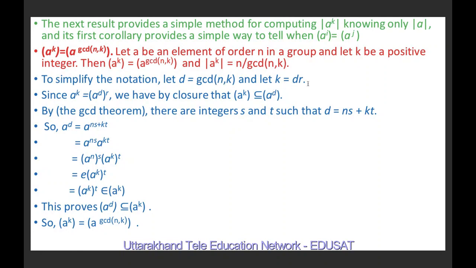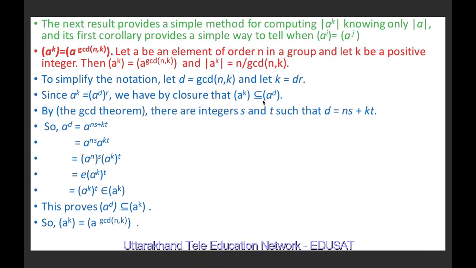Suppose d is equal to the greatest common divisor of n and k, and let k equal dr. Since A raised to power k is equal to A raised to power d whole raised to power r, because we have substituted k equal to dr, we know that the cyclic group generated by A raised to power k is a subset of the cyclic group generated by A raised to power d. And we have studied the greatest common divisor theorem in high school classes, and we know that there exist integers s and t such that d is equal to ns plus kt.